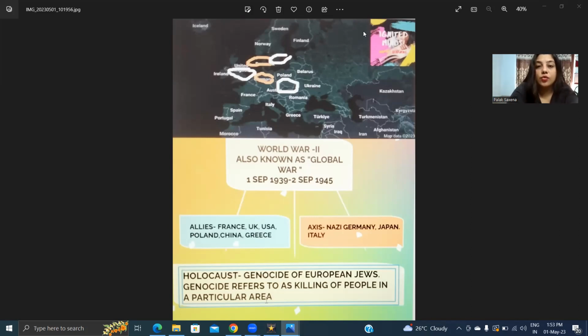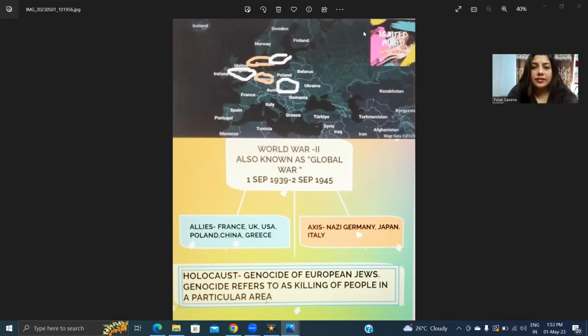Because most of the countries, most of the economically sound countries, got into this war. Maximum countries were involved, and whenever it is a war, some kind of military thing comes into the picture. There had to be two parties conducting the war. So here also, the countries were divided into two parts, namely Allies and Axis. In the Allies, there were countries like France, UK, USA, Poland, China, and Greece. On the other hand, the Axis were Nazi Germany, Japan, and Italy.